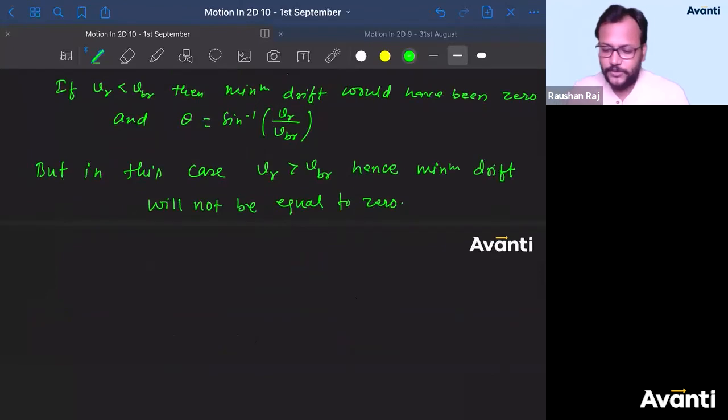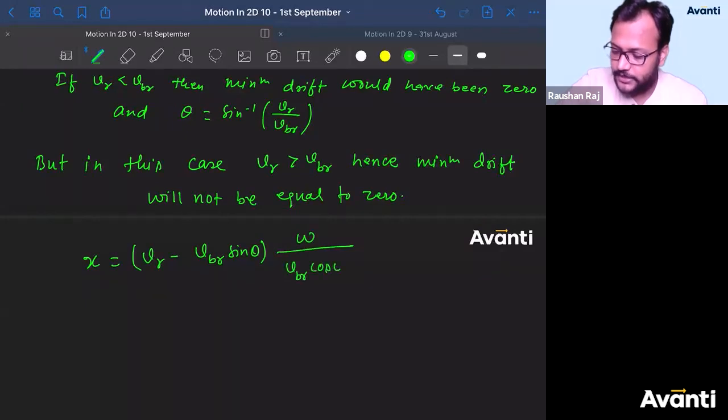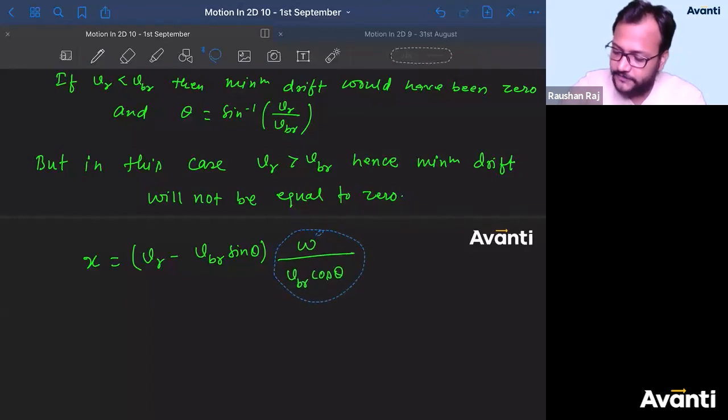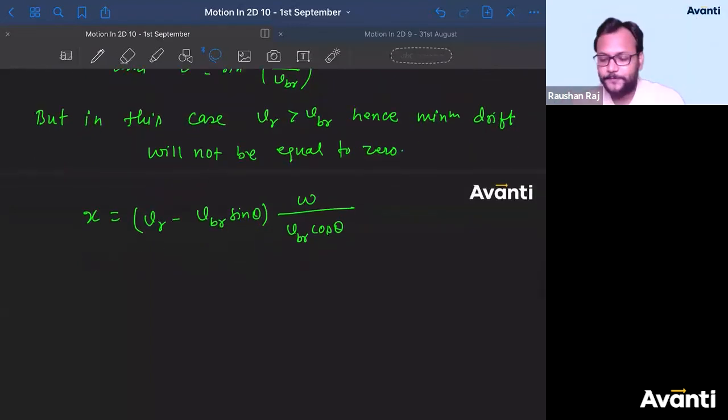So let us find out the value of drift. So what is the value of x? VR minus VBR sin theta into W divided by VBR cos theta. How do you find minimum and maximum value, guys? One of them is the minimum value of x. Tell me, how do you find the minimum and maximum value of any function? Quickly tell me. Using differentiation, the application of differentiation, right? Janak sir must have taught you this, how to find maximum and minimum value. So what will we do?